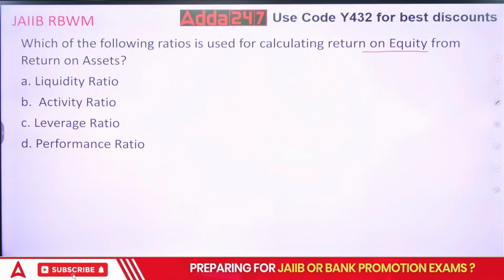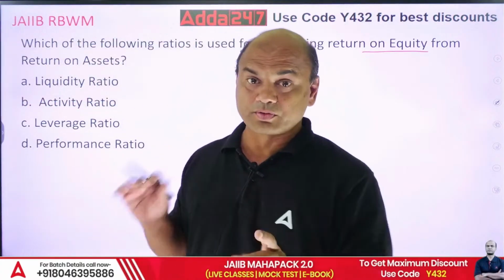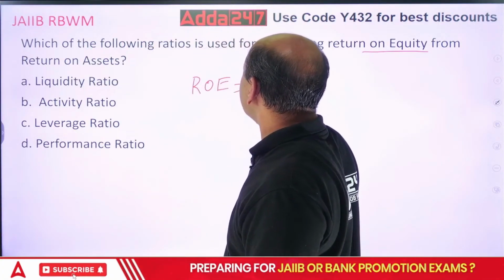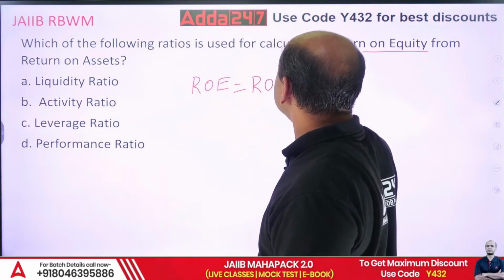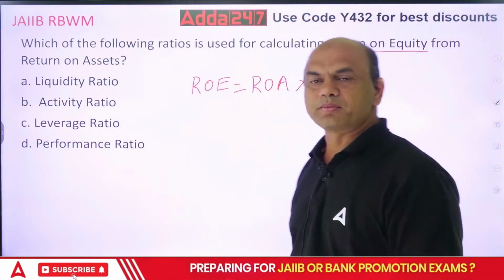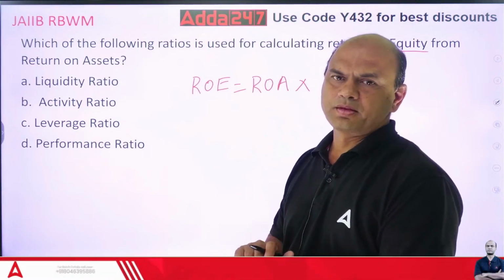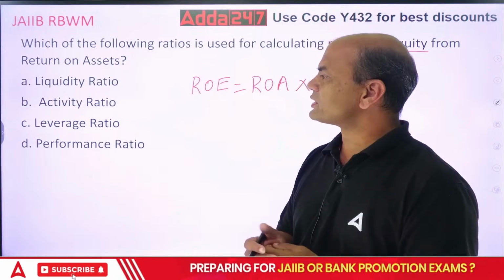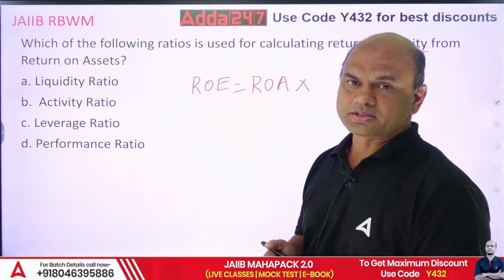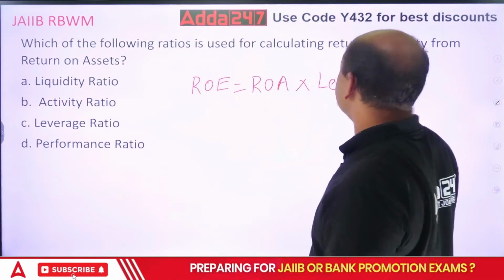So what is the formula for that then? See, kindly note the formula for ROE and ROA is like this. You have to relate them. ROE equals to ROA, return on asset, into which one of this? Liquidity ratio, activity ratio, leverage ratio, or performance ratio? Leverage. Okay, leverage. So this is the answer.